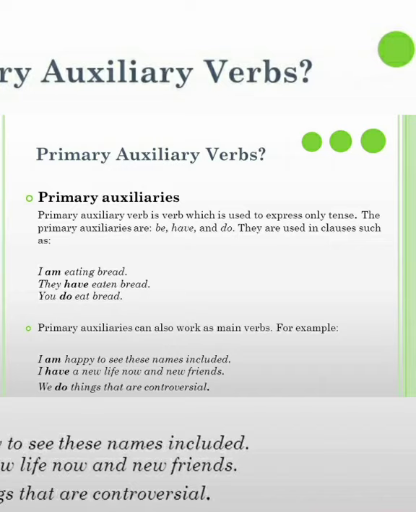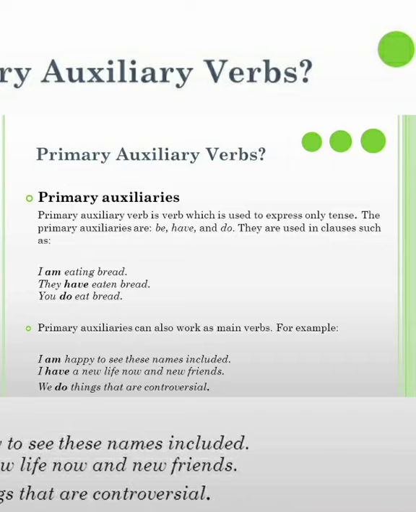These primary auxiliaries are used in a sentence along with the main verb. They usually help the main verb to form the sentence, and these primary auxiliaries can change their form according to the use of different tenses. And my dear friends, these primary auxiliary verbs are used to express only tense, and they are divided into three parts again: to be forms, to have forms, and to do forms.